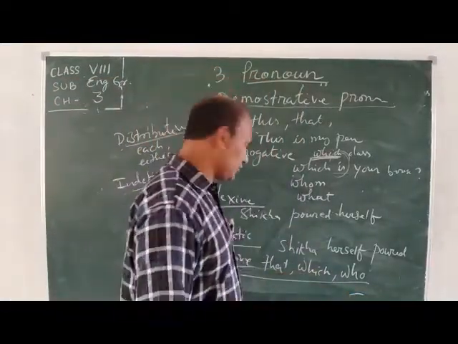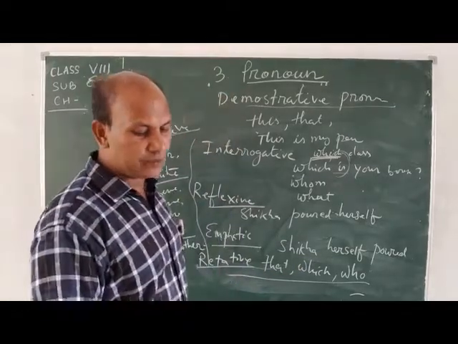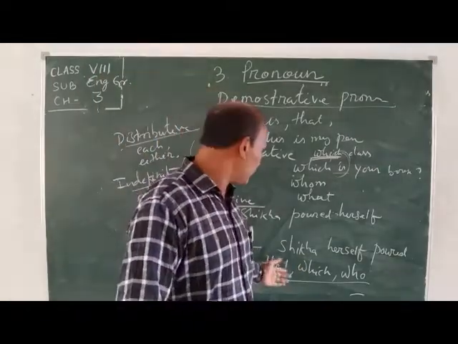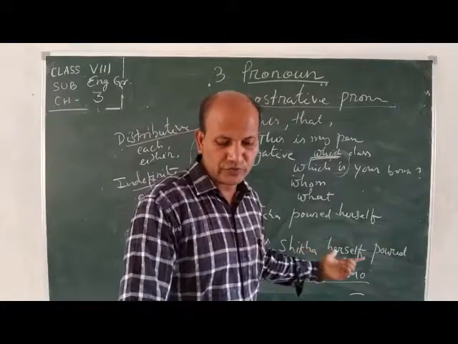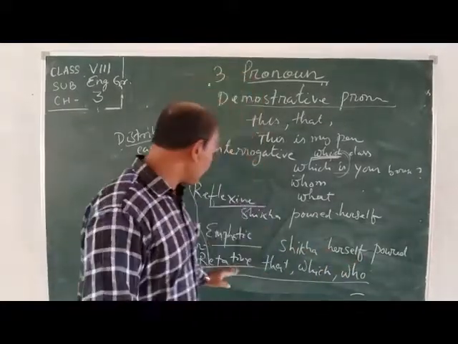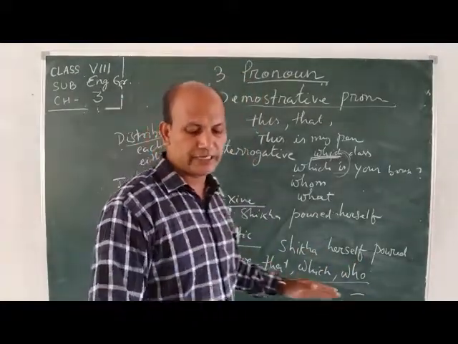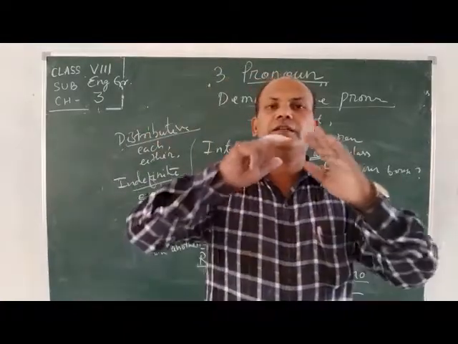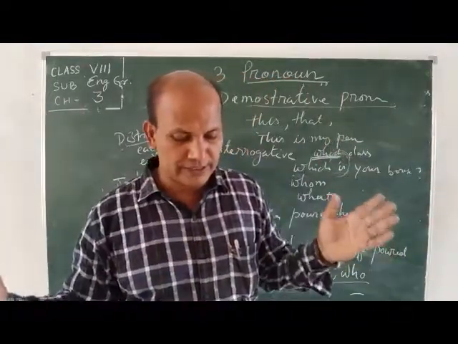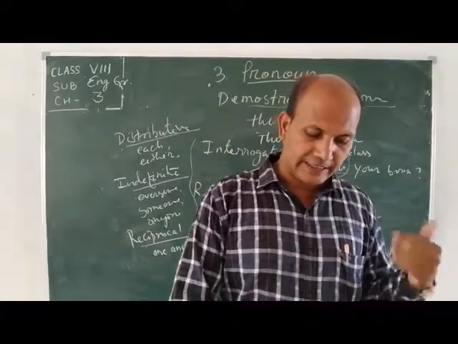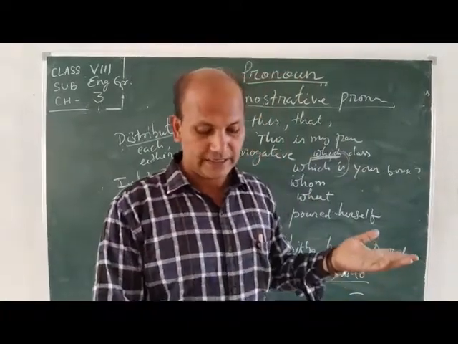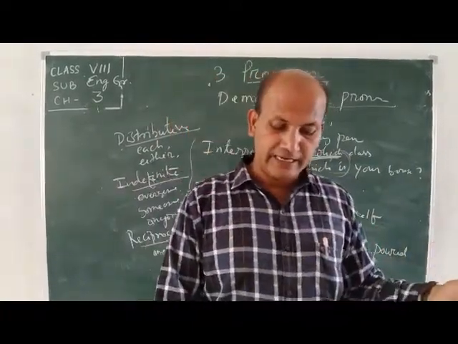The last one I am going to discuss with you is the relative pronoun, which can be related by joining words like that, which, who. By joining these types of words, we can make two sentences into one sentence. The restaurant that you had recommended has fantastic food.